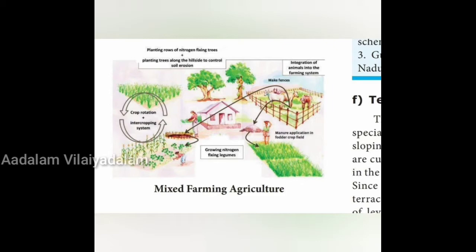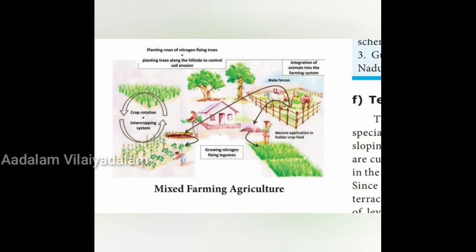Next is about terrace cultivation. This type of cultivation is practiced especially in hilly areas where lands are of a sloping nature. So this type of cultivation is mostly done in hilly areas. The land should be a little sloping. So the hill and mountain slopes are cut to form terraces, and land is used in the same way as permanent agriculture. So soil erosion is also checked due to terrace formation on hill slopes. In hill slopes usually soil erosion will occur, so they have to check all these things. So this is called terrace cultivation.